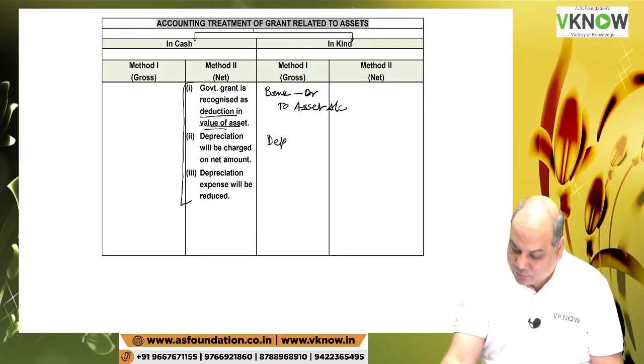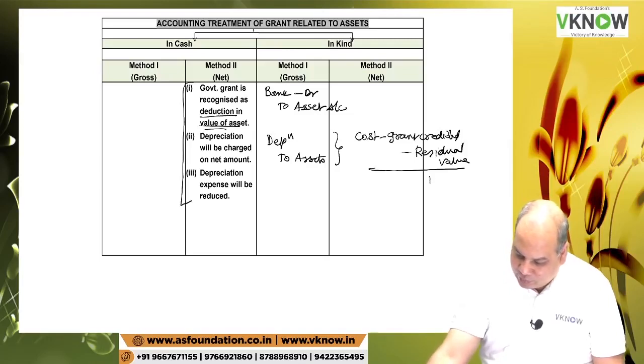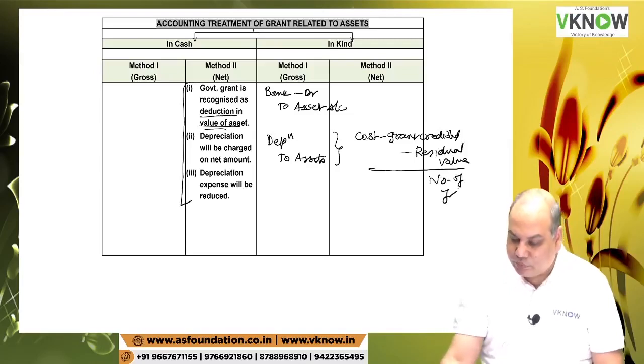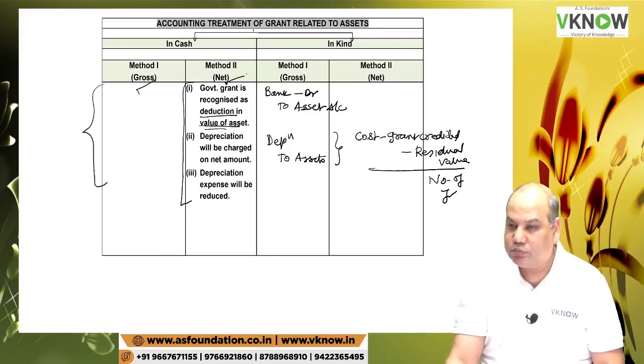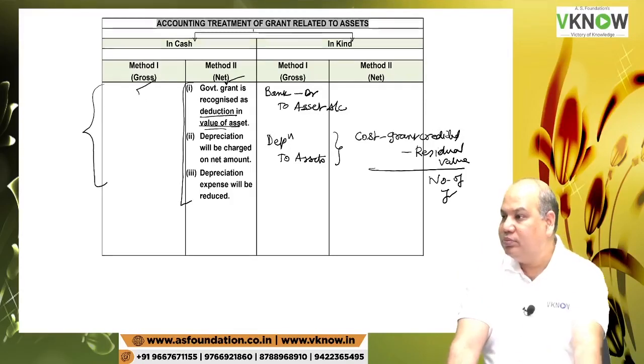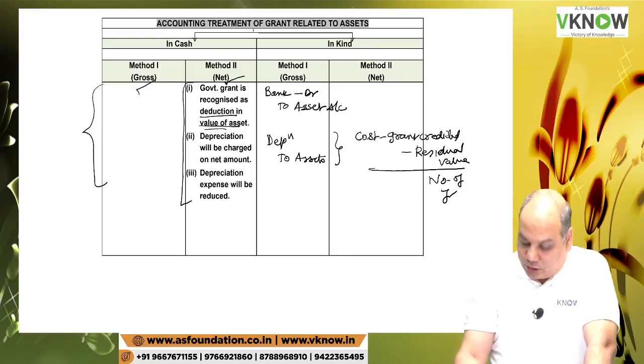depreciation charge will reduce. So depreciation to asset, and then the depreciation will be charged on cost minus grant credited minus any residual value divided by number of years. In the P&L account, whether you follow method 1 or method 2, the charge will be same. True or false? True. I will show you.